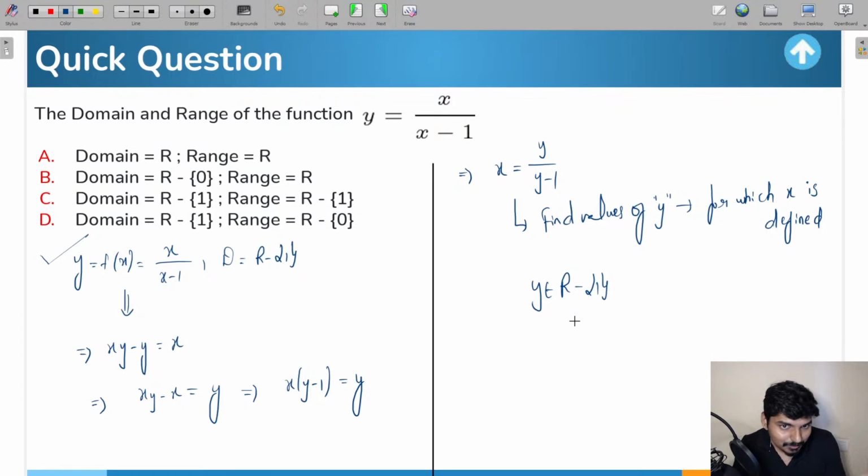Range, as I told you, is simply nothing but finding out the values of y. So this is the range of the function, and this was the domain. If you see the options, everyone, option C is going to be the right answer. So understood this question?